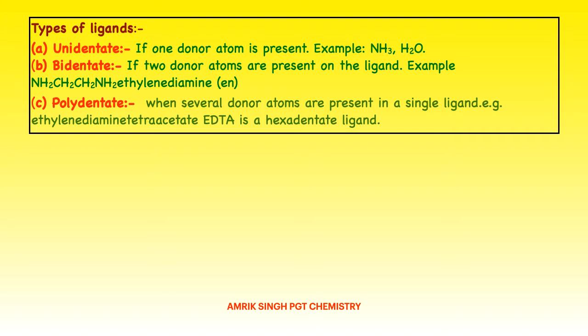Bidentate, if two donor atoms are present on the ligand, example NH2CH2CH2NH2, ethane-1,2-diamine. Hexadentate, if more than two donor atoms are present, for example EDTA, ethylenediaminetetraacetate, is an example of a hexadentate ligand.